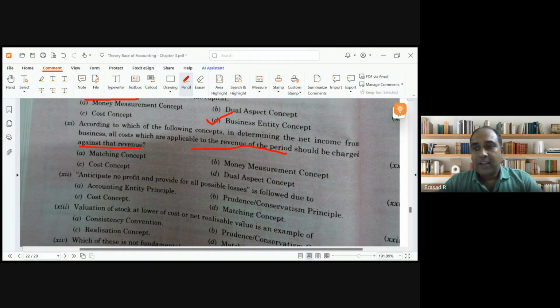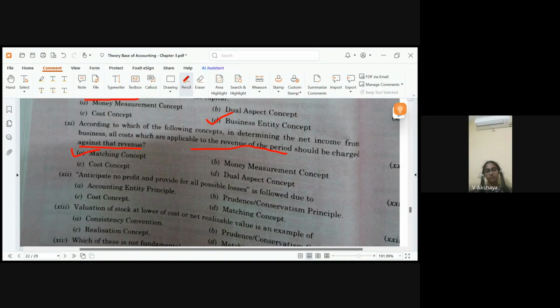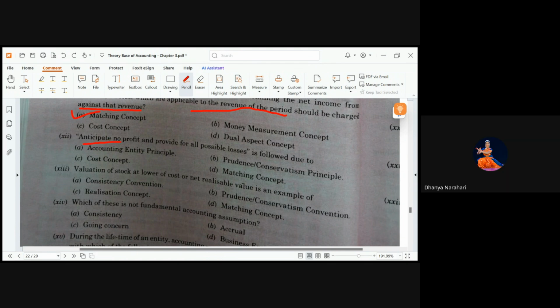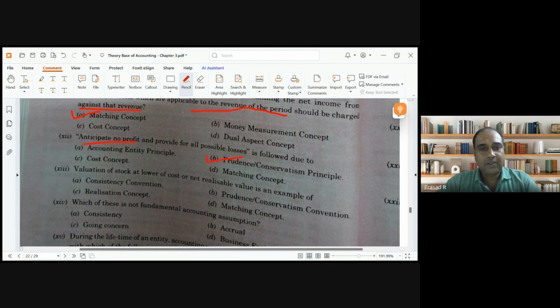Matching revenue concept. Revenue and expense should be for the same accounting period. Which concept is that? Matching concept. Matching concept, sir. Anticipate no profit. Which concept? Prudence and conservatism principle. Prudence and conservatism.